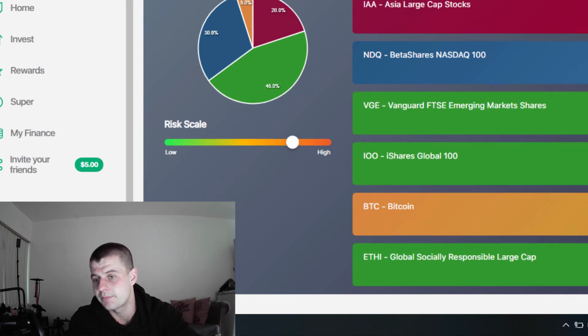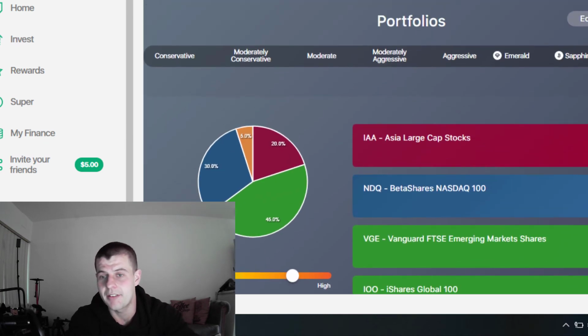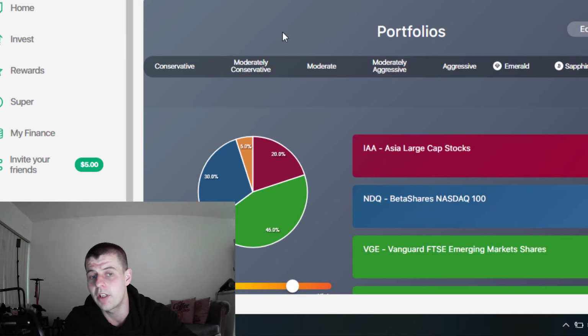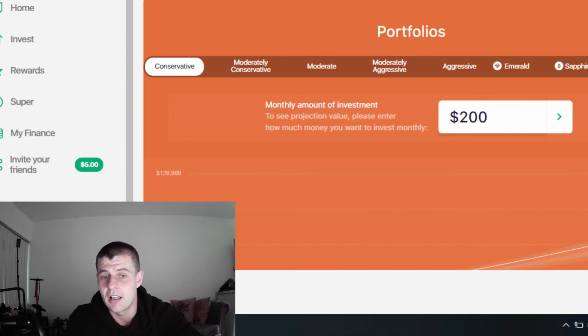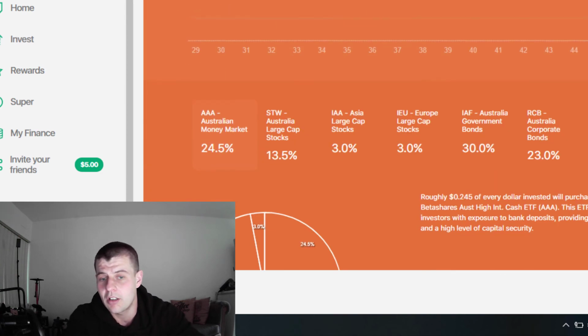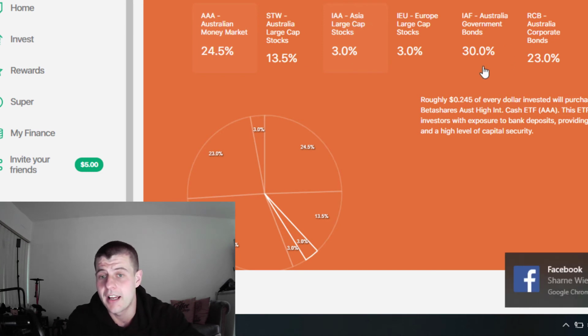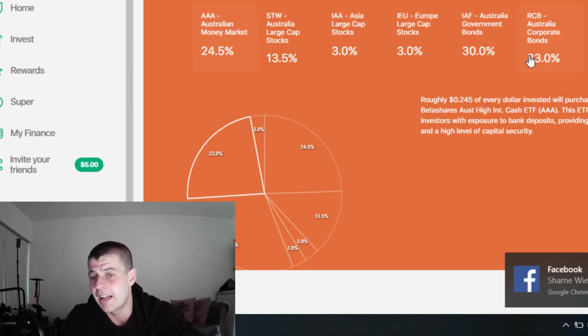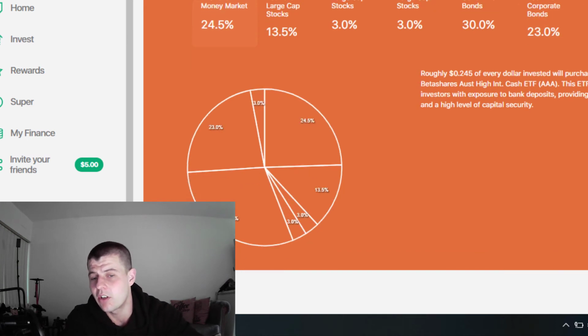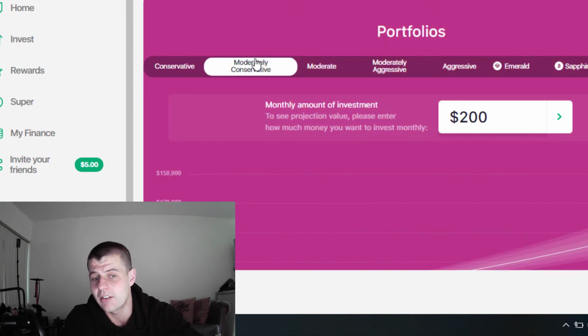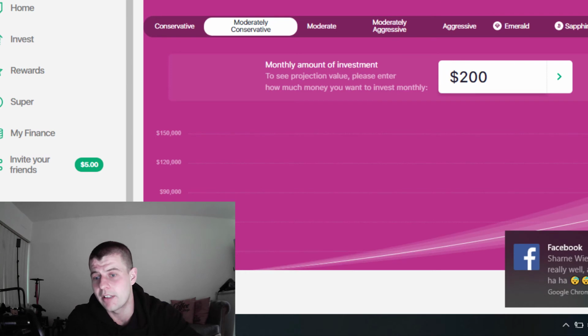Okay, so what we're going to do now is have a look at the different portfolios that exist. So I'm using a high growth portfolio, which is the build your own portfolio, but there are a few other options. Now, if I take a look at the conservative option here, this basically holds a lot less volatile stocks. It has the money market, the top 200 Australian stocks, top 50 Asian stocks, and then also has bonds, cash, etc. So it's actually a lot less volatile than, say, a high growth portfolio would be. You have moderately conservative. Now this obviously will earn a lot more, but still less than a high growth option.